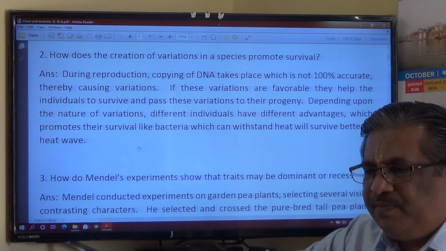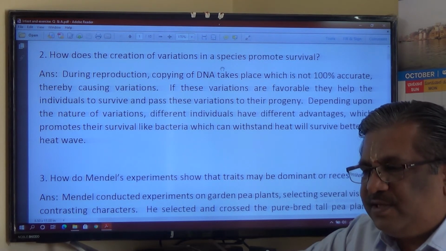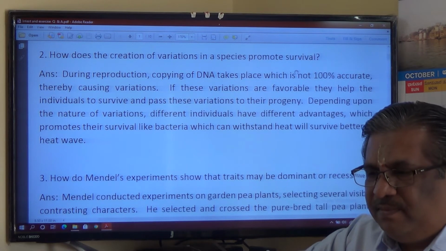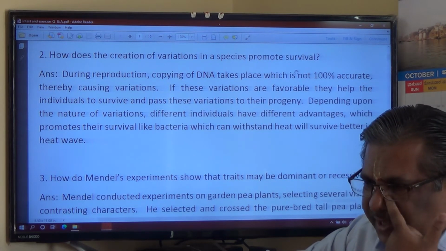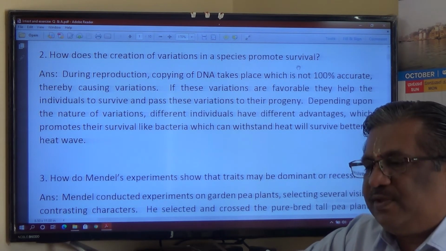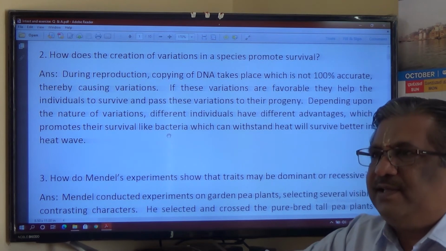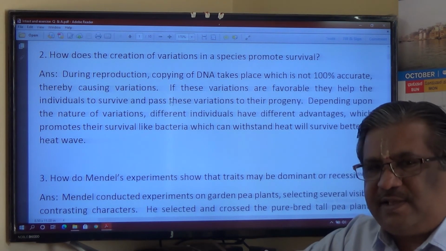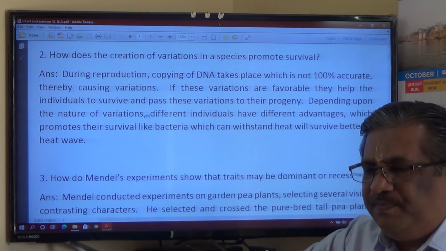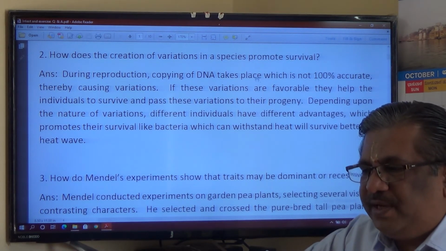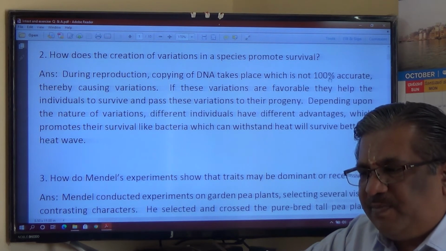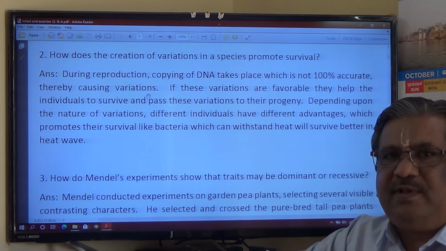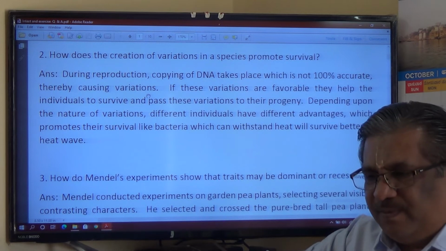Next question. How does the creation of variations in a species promote survival? See, one example is given there. First I will read these answers and then explain it. During reproduction, DNA copying takes place, which is not 100% accurate, and therefore the variations arise, that we know.